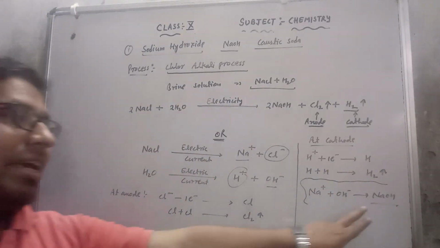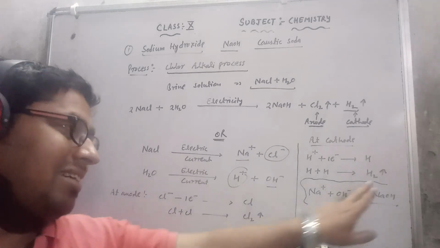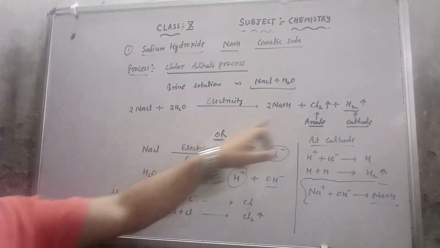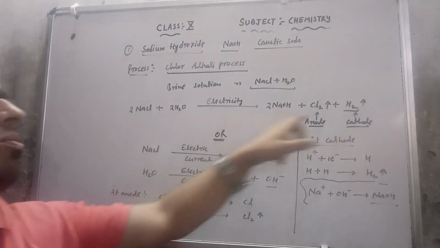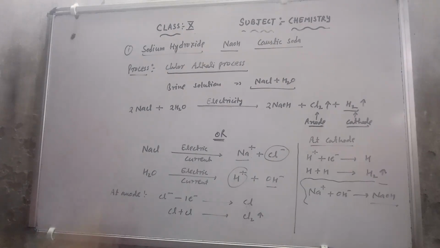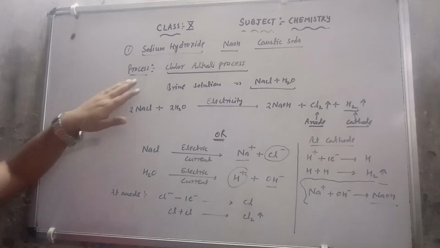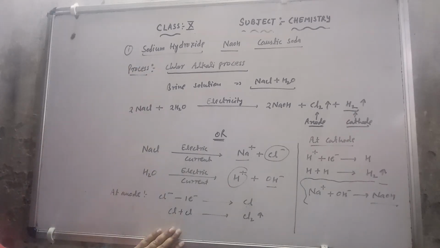So we are getting sodium hydroxide, chlorine gas and hydrogen gas. I am writing the same here, and for balancing I am using 2, 2 molecules. So this is the preparation of sodium hydroxide or caustic soda, and the process by which we make it is known as the chlor-alkali process.